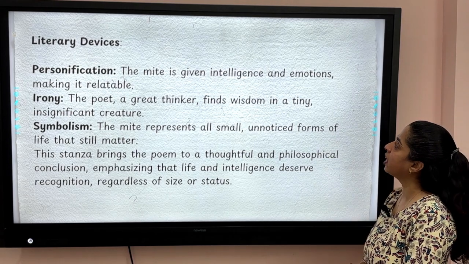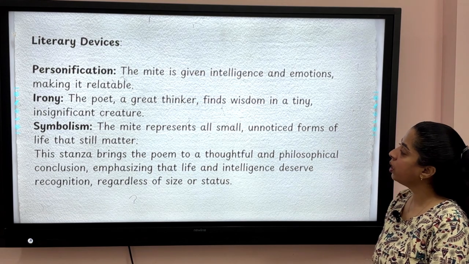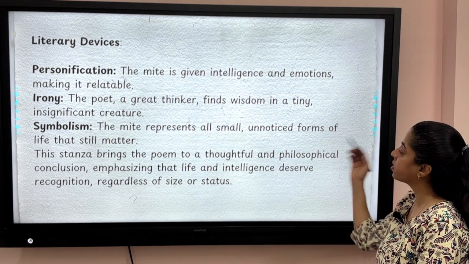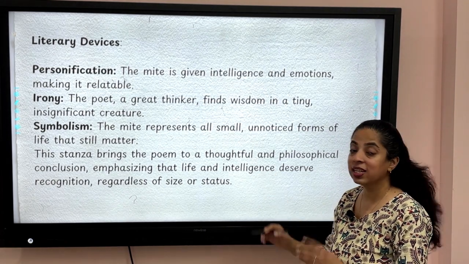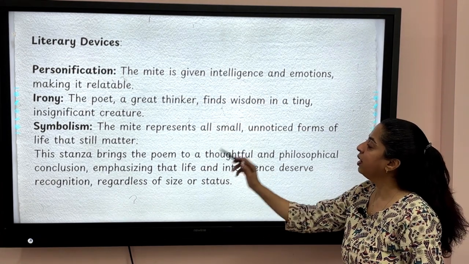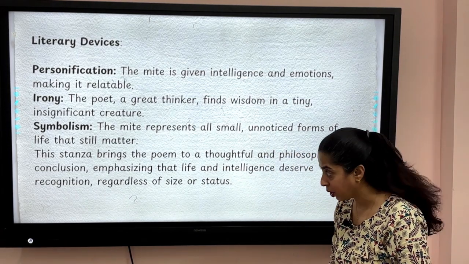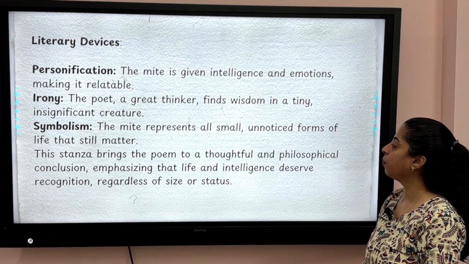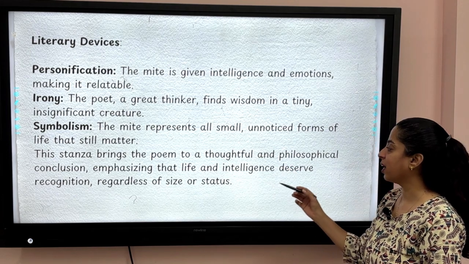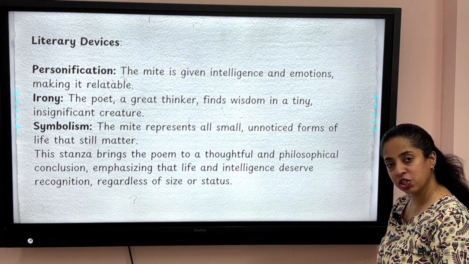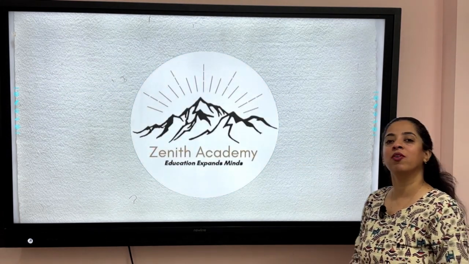So these are again the same literary devices. Personification. The mite is given intelligence and emotions, making it relatable. Irony. The poet, a great thinker, finds wisdom in a tiny, insignificant creature. Now there is symbolism also here. The mite represents all small, unnoticed forms of life that still matter. So this stanza brings the poem to a thoughtful and philosophical conclusion, emphasizing that life and intelligence deserve recognition regardless of size or status. So that was all about this poem.